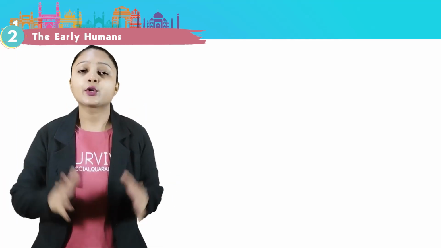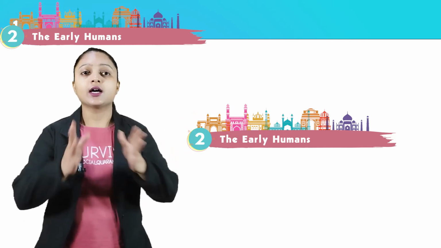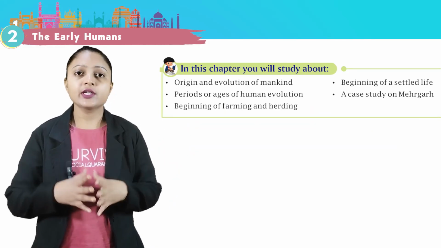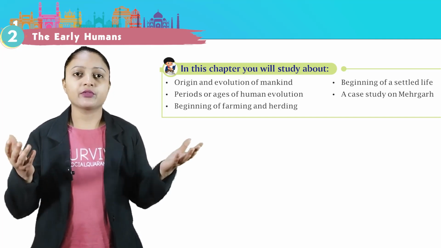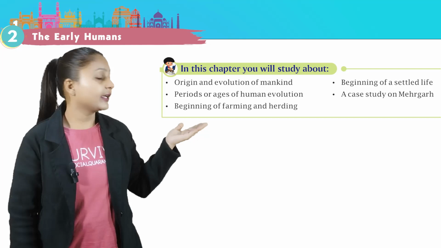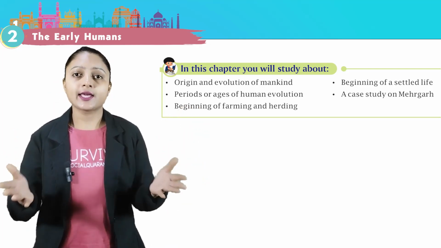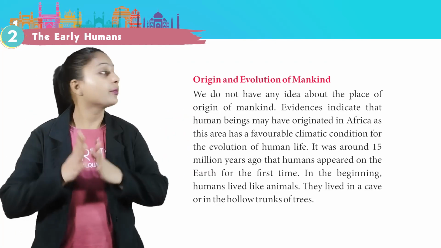Hello students, today in our chapter of history we are going to start chapter 2, the early humans. In this chapter you will study about origin and evolution of mankind, periods or ages of human evolution, beginning of farming and herding, beginning of settled life, a case study on Mehrgarh.